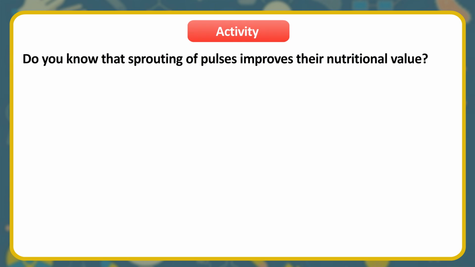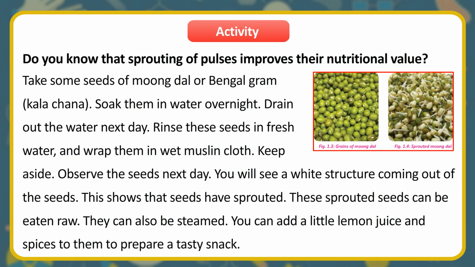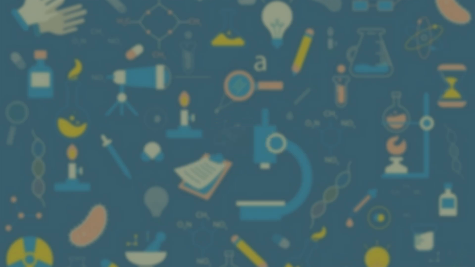Activity. Do you know that sprouting of pulses improves their nutritional value? Take some seeds of moong dal or Bengal gram, kala chana. Soak them in water overnight. Drain out the water next day. Rinse these seeds in fresh water and wrap them in wet muslin cloth. Keep aside. Observe the seeds next day. You will see a white structure coming out of the seeds. This shows that seeds have sprouted. These sprouted seeds can be eaten raw. They can also be steamed. You can add a little lemon juice and spices to them to prepare a tasty snack.